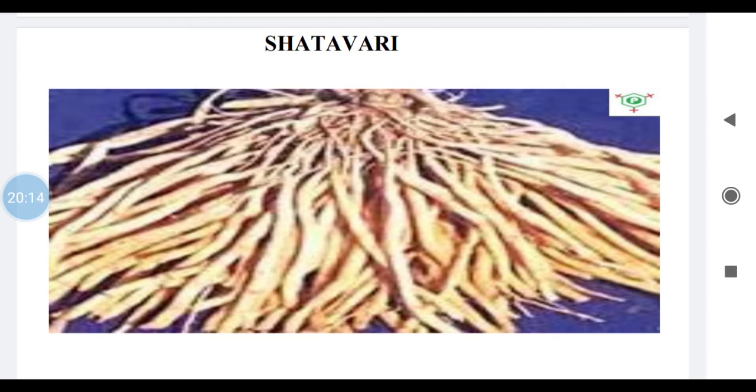Uses are that shatavari roots are used as galactagogue. Now what does galactagogue drug mean? The drug which increases or stimulates milk secretion in females is called galactagogue. The drug is used as a tonic also and diuretic. This drug has got antioxytocic property also. The roots are preferred in rheumatism and nervine disorders also.